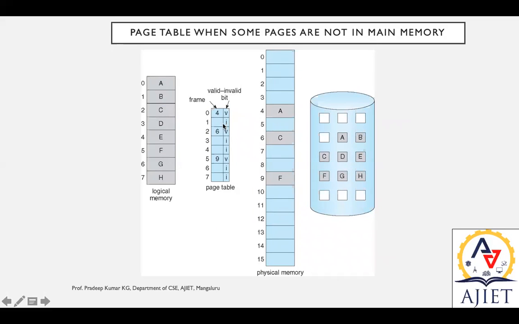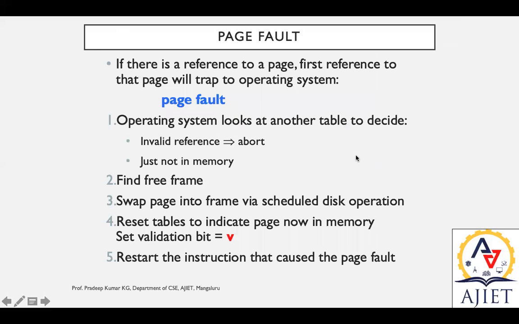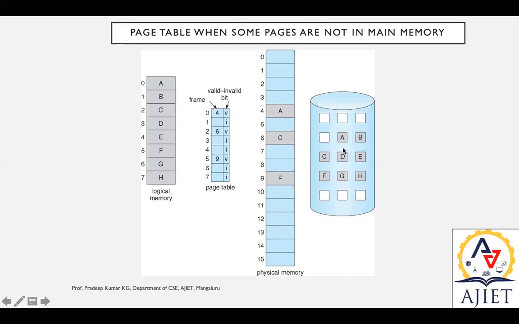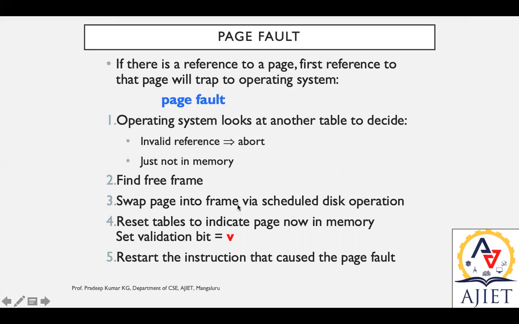Whenever we search in this storage and it is not available, we abort, saying invalid reference. Otherwise, it is just not in memory, and if it is not available in memory, we load it from here. That is what we are trying to say. Swap the page into the frame via a scheduled disk operation.